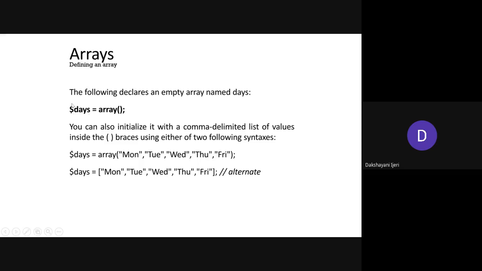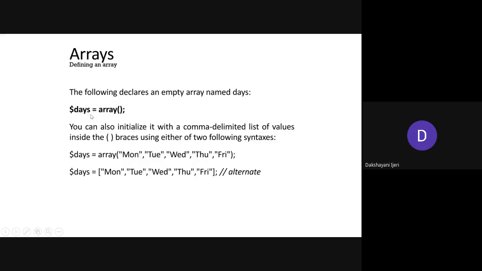It begins with the dollar symbol followed by the variable name, then equal to, and this is the constructor that is used for array creation. This is one of the ways you can create an array object in PHP. The name of the constructor is array, all in lowercase letters, followed by parentheses and a semicolon. This creates days as the array variable.